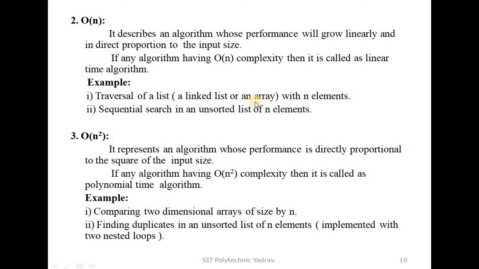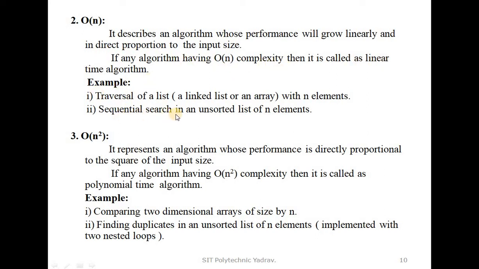When we traverse those 10 elements, it is directly proportional to the input size, so 10 is the input size and we travel through the 10 elements to find any element. So it describes an algorithm whose performance grows linearly and is directly proportional to the input size. That algorithm complexity is known as linear time complexity.